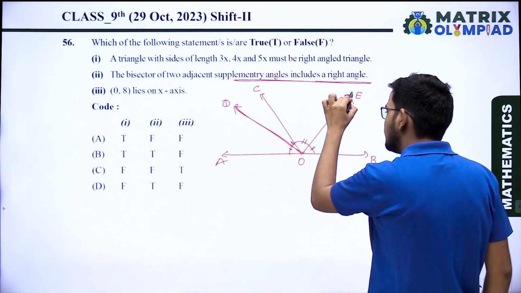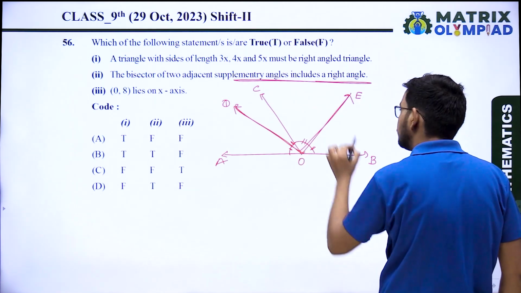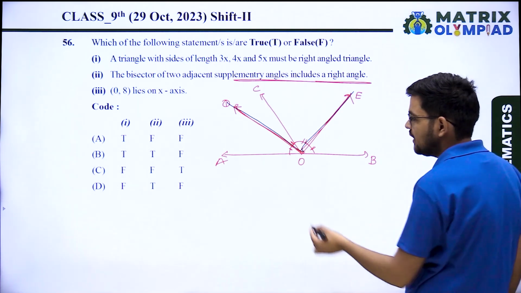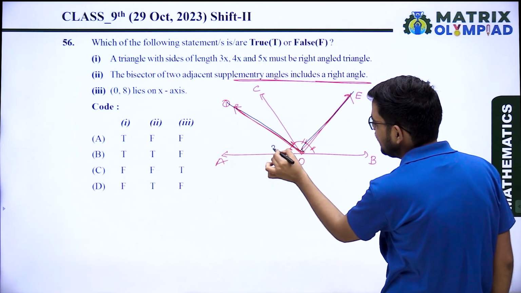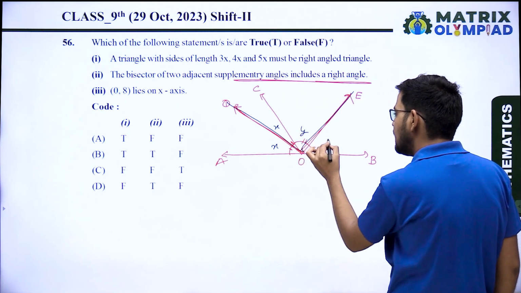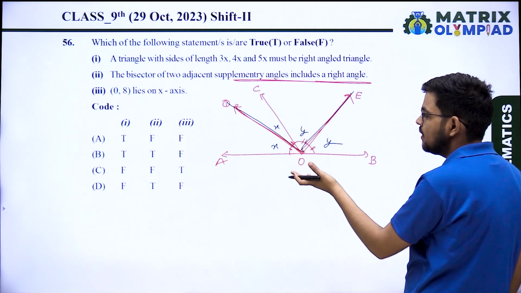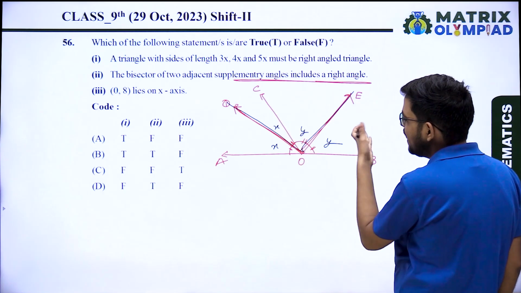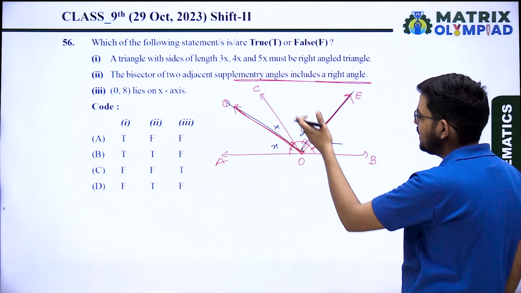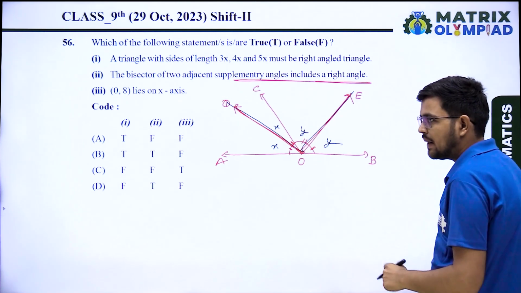It is saying this angle is a right angle. So let's check. Just assume this angle is x, then this one is also x. If this one is y, this is also y, because OD and OE are the bisectors of angles AOC and BOC respectively.